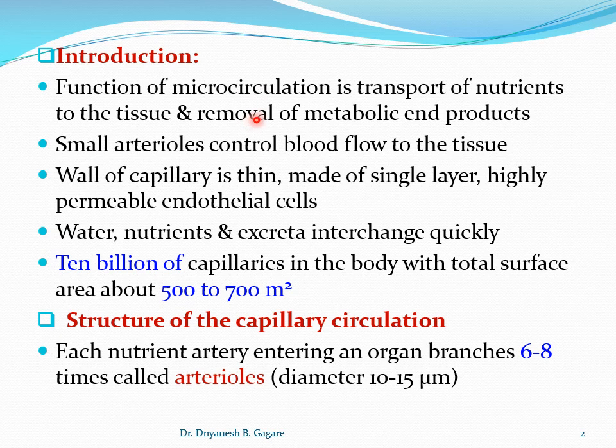Microcirculation means it is a circulation at the tissue level. So how does it occur? Under this you should know that the arterioles control the blood flow to the tissue. So what are arterioles? We'll go there. These small arterioles mainly control the blood flow to the tissue.